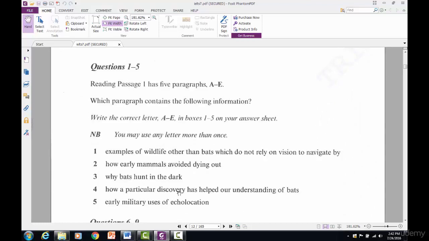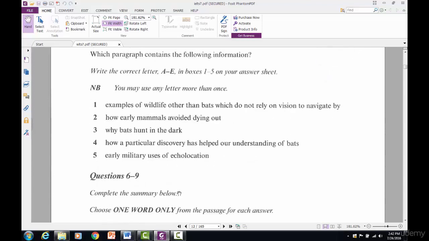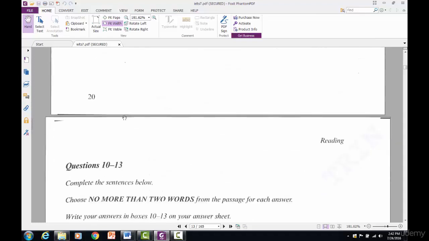So again, this is how we're able to do the paragraph location question. I'm able to get a good look at the paragraphs by doing the other questions, and then it helps me to know where the information is for the paragraph location. So number 4 is E, number 5 is D. So when we start doing this question, we're probably just going to have to find numbers 1, 2, and 3, which will be a little bit easier to do now.